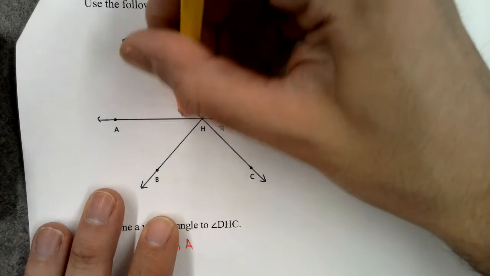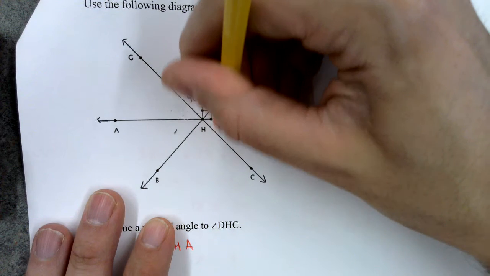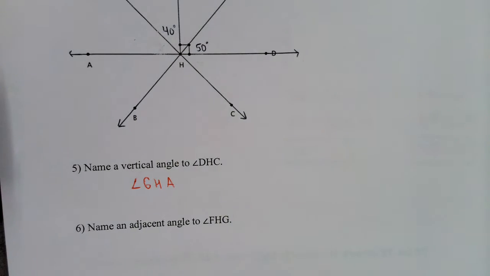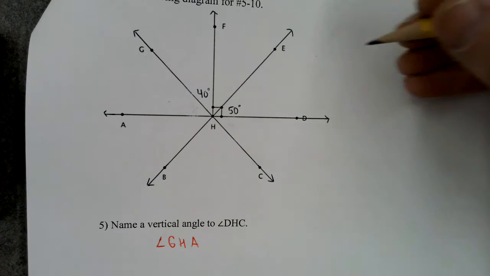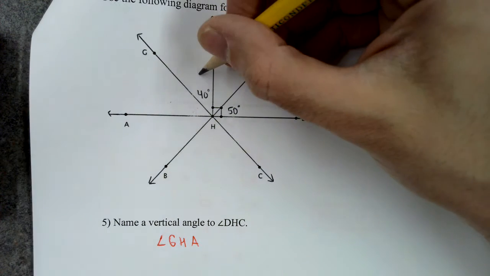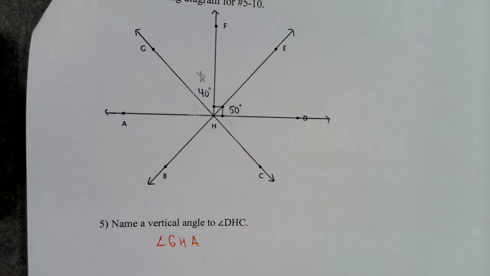Okay, let's erase those stars and let's move on to the next one. Name an adjacent angle to angle FHG. Okay, so FHG is that angle right there. So an adjacent angle would be an angle that's right next to it, that has a common vertex and a common side, but no other points in common.